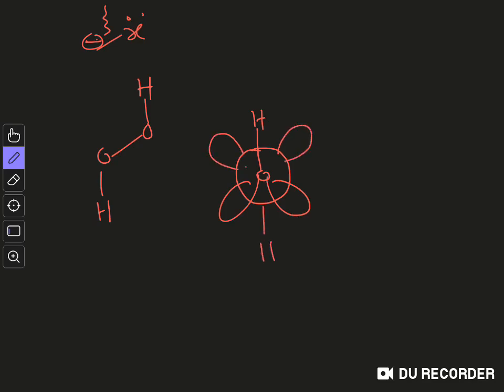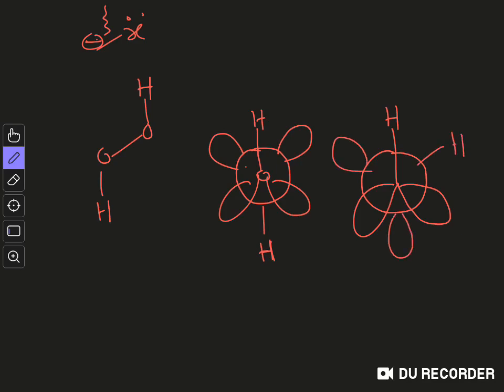Another conformation may be like this, where you have this hydrogen, these two lone pairs, and another hydrogen here with two lone pairs like this. This is the stable conformation of hydrogen peroxide, and in this conformation you can see they are avoiding the overlap of these filled orbitals.